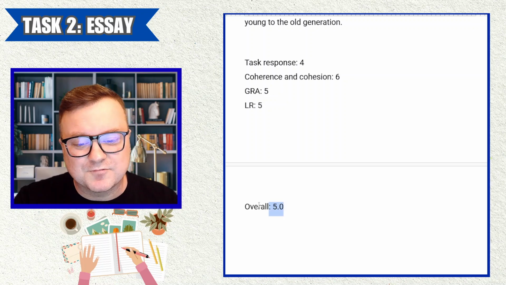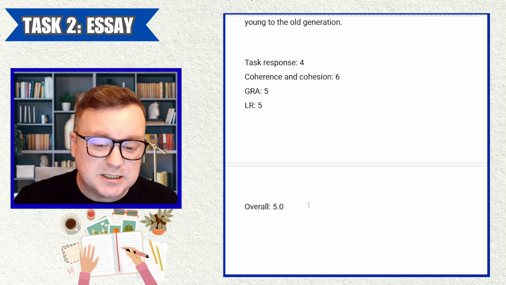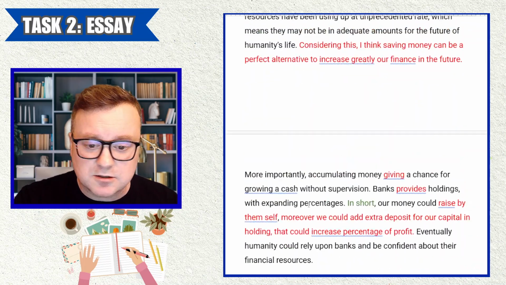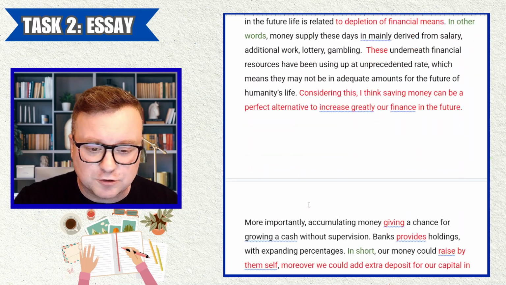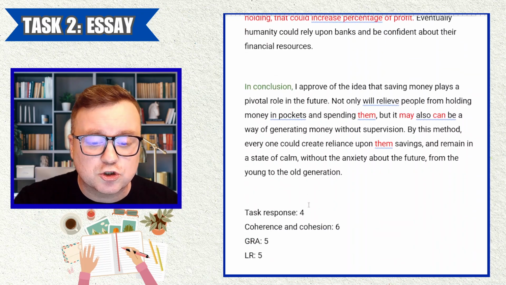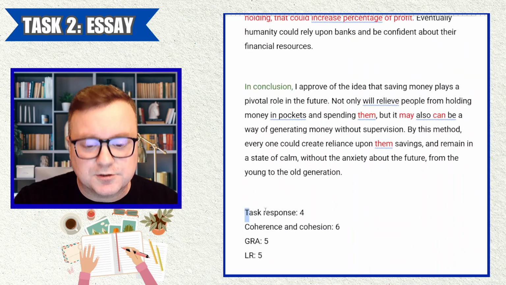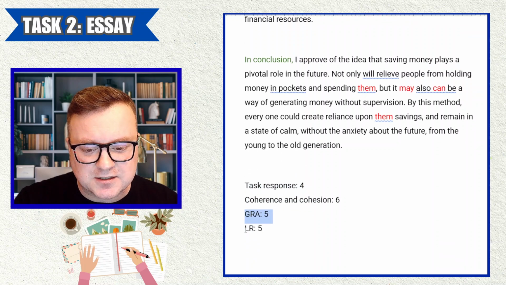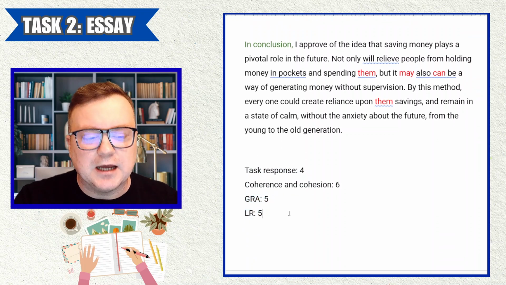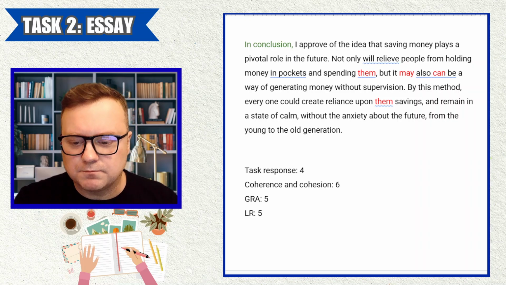And for me, overall 5.0, intermediate, B1, nice attempt, nice, 4 paragraphs, cool. There's a natural flow, coherence and cohesion is strong. Good job on that. But have to fix this, have to fix this, have to fix this. Cool. I guess I'll leave it there.